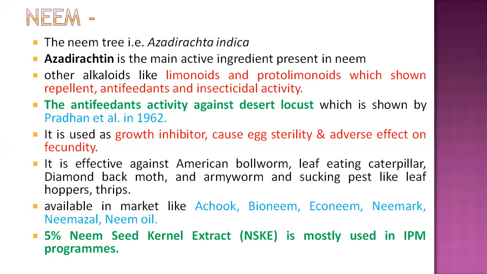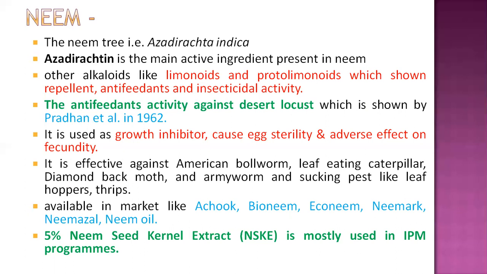And mostly it is used as a growth inhibitor, and also causes egg sterility. On the female insect body, it has an adverse effect on its fecundity. It means the egg laying capacity is totally disturbed when this type of neem-based pesticide is applied. So this type of action occurs in insects.